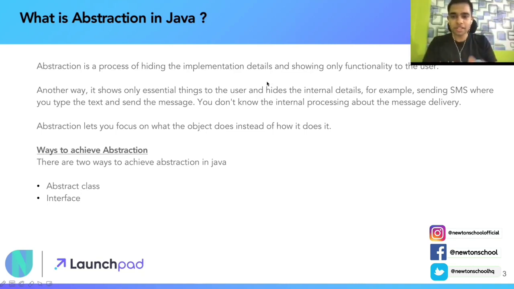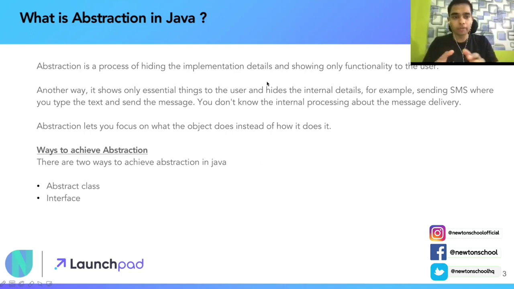So let's hear it. Abstraction is a process of hiding the implementation details and showing only the functionality to the user. Example, आपने messaging service use की होगी, right? All the messaging service details are hidden from you. आप message type करते हैं, you send the message. You don't know the internal processes, how the message is sent, how it is received, how the confirmation goes through. Nothing has to be done by you, right? You just type a message and send it. So only the functionality is given to you and the implementation details are hidden from you. That is called abstraction.